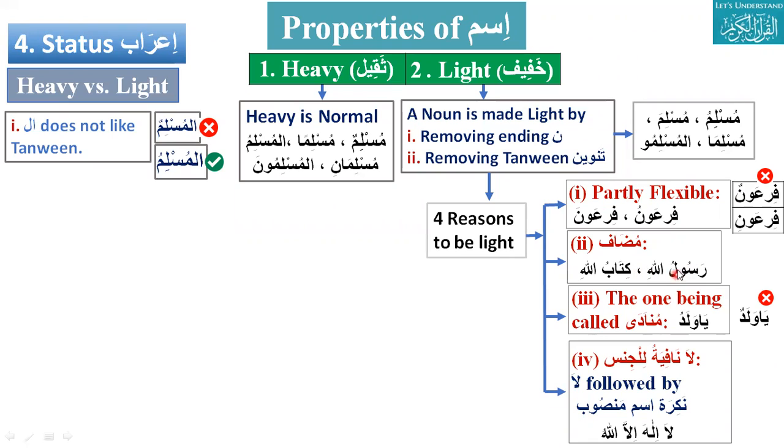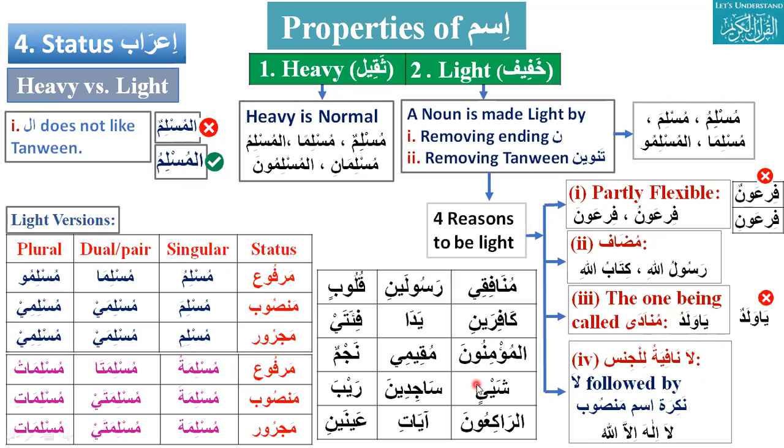Second, mudaf is always light. Rasulullahi, Rasul. Kitabullahi, Kitab is always light. In singular, there will be no tanween. In case of dual and plural, we have to drop the noon. Third, ya: whenever something comes after ya, that will be light. When we say light, in case of singular, tanween will be changed into a single haraka, and in dual and plural, the noon will be dropped. Fourth, la nafiyatul jins followed by nakira isme mansub.